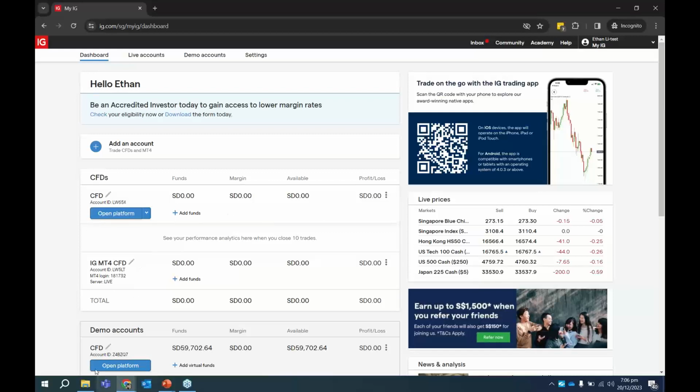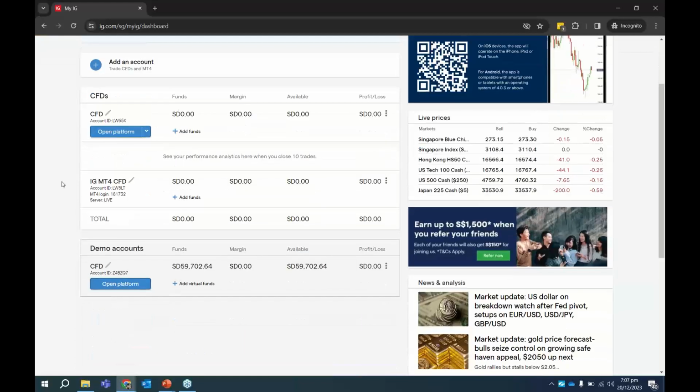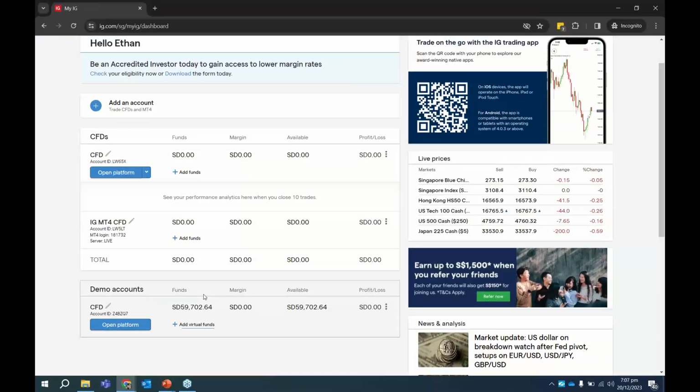But today on our IG trading platform, this is mainly the dashboard. At a quick glance, you can take a look at your live trading accounts. If you have multiple live accounts, it's all shown over here. If you have demo accounts, they'll be shown under this demo accounts tab. It shows how much fund you have and what the available balance is, which is your excess buying power that you can withdraw or use to execute more trades. Currently there's no trade, so the margin is 0. But as we place some trades, this margin will increase. And then there is this live P&L as well.